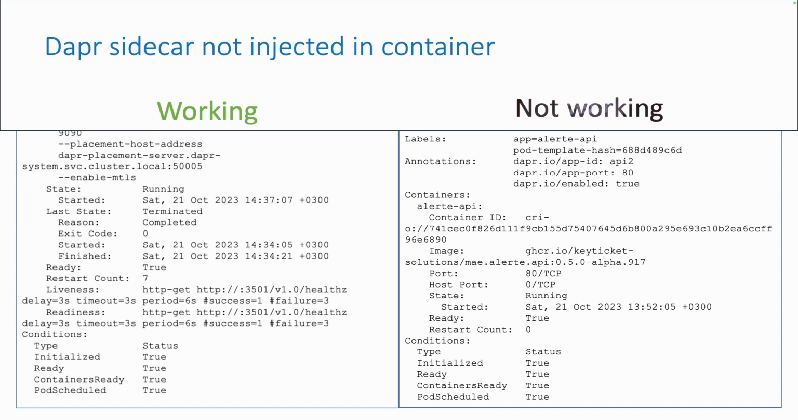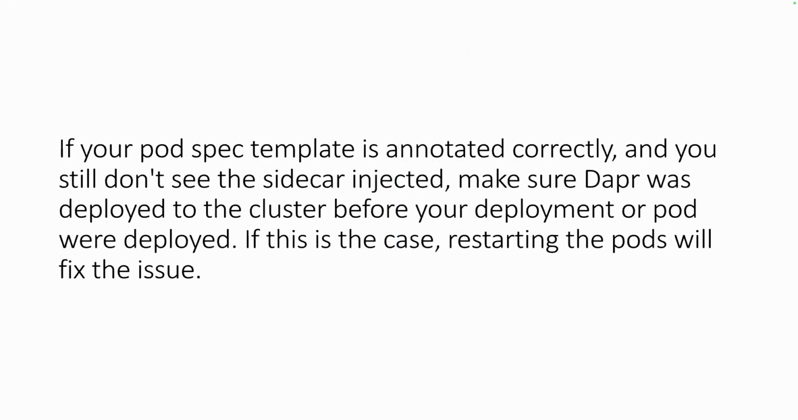Wait, what if the annotations are there before Dapr was installed? As it turns out, if your pod spec template is annotated correctly and you still don't see the sidecar injected, you must make sure that Dapr was deployed to the cluster before your deployment or the pod were deployed. If this is the case, usually restarting the pods will fix the issue. So I guess it's time to reinstall.